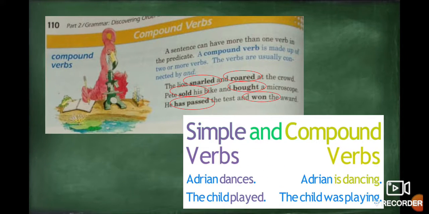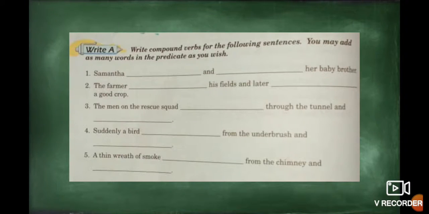But what is the difference between simple verbs and compound verbs? With simple verbs, you only develop one action. For example, Adrian dances. It's only one. The child plays. It's only one action that the child develops. And with compound verbs, you have two, three, or more actions in the same sentence. For example, Adrian is dancing. This one is a compound verb. The child was playing. Compound verbs, because we have two actions in one sentence. Exactly.